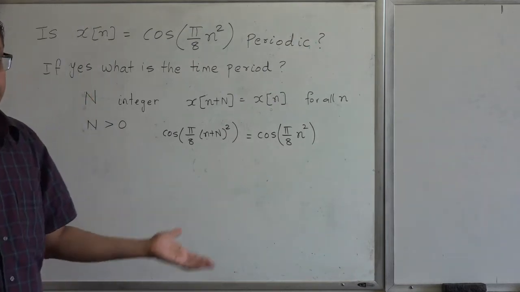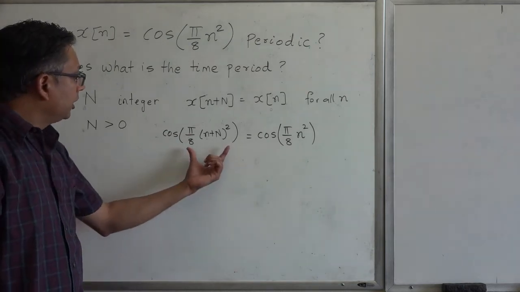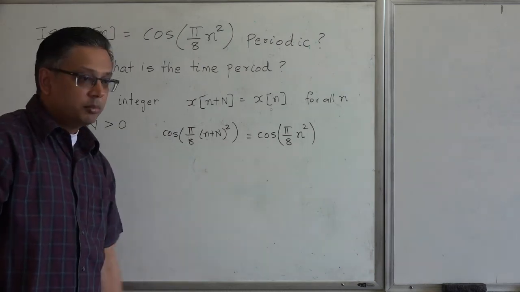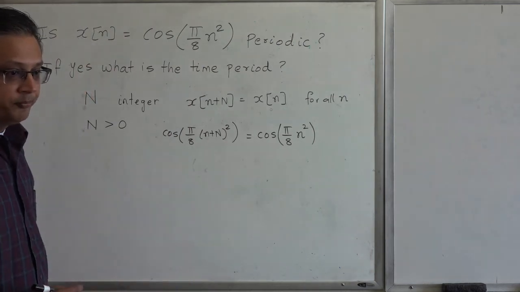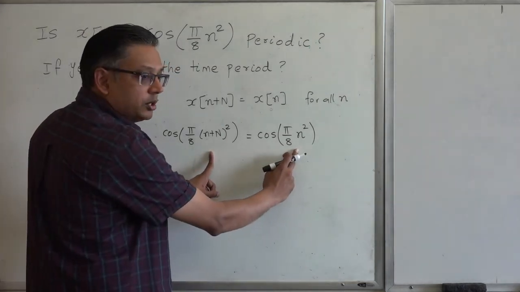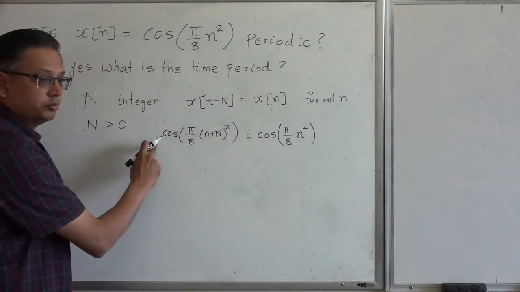It could be 4 pi more than this, the cosines would still be the same. So in general, as long as one of these is an integer multiple of 2 pi more than the other, the cosines would be the same. So what that really means is the difference between these two has to be an integer multiple of 2 pi for this statement to be true.